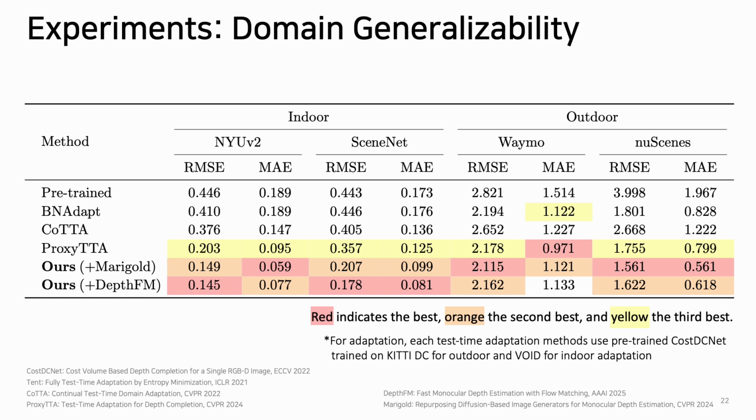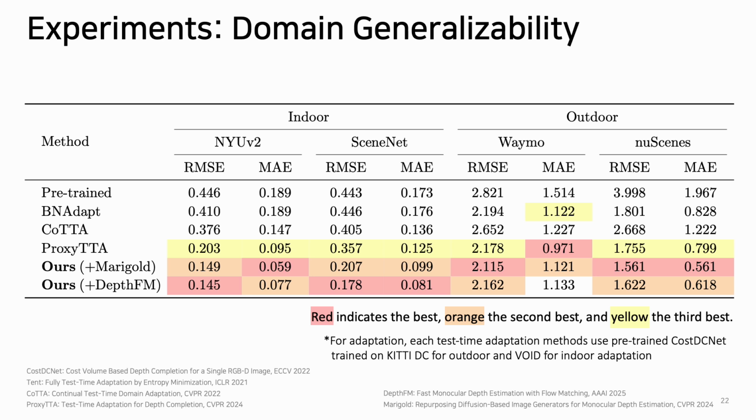As noted in the problem definition, our main problem is generalizability in depth completion. To evaluate the generalizability of our method, we compared it with test-time adaptation methods in depth completion, including pre-trained models adapted to specific domain data sequences at test time. Both our method and test-time adaptation approaches operate at test time and use only sparse depth supervision. However, unlike test-time adaptation methods that rely on pre-trained metric-scale depth completion models, our approach uses a monocular depth estimation model trained only on relative scales and shifts, making it a more challenging setup.